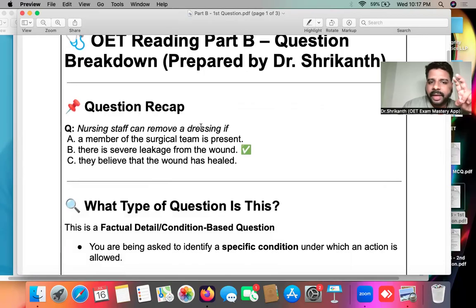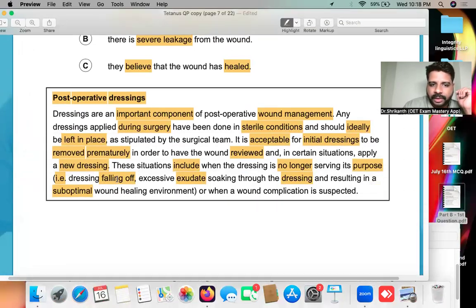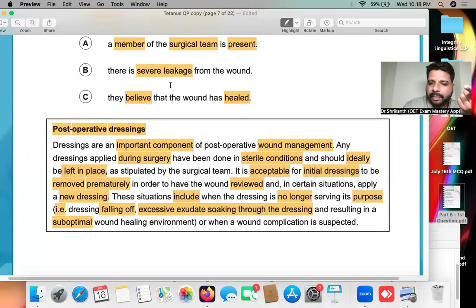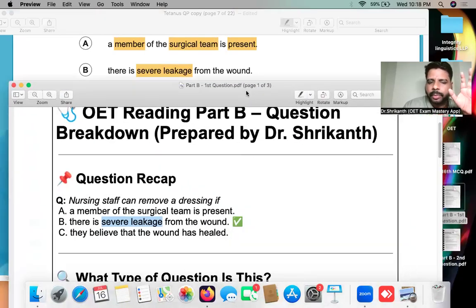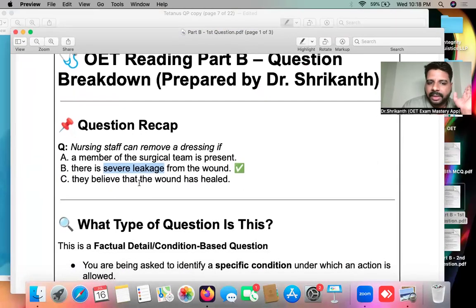The nursing staff can remove the dressing if, and the correct answer is B option, like every one of you has chosen: there is severe leakage from the wound. So why is that the correct answer? Because in this sentence over here, you see, excessive exudate soaking through the dressing. This is where the answer is located. Excessive leakage is happening from the wound and it is no longer serving its purpose, so we can remove the dressing. It is an easy question actually, to be very honest, but the next question is not going to be very easy. So that is the correct answer.